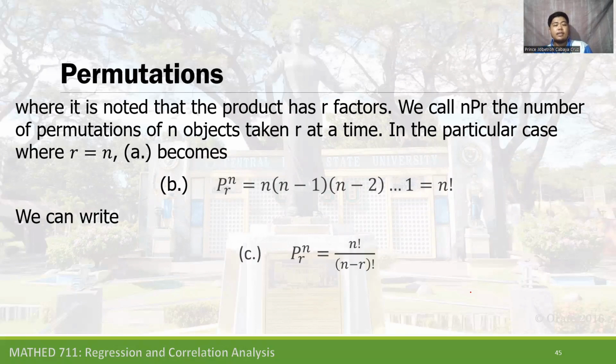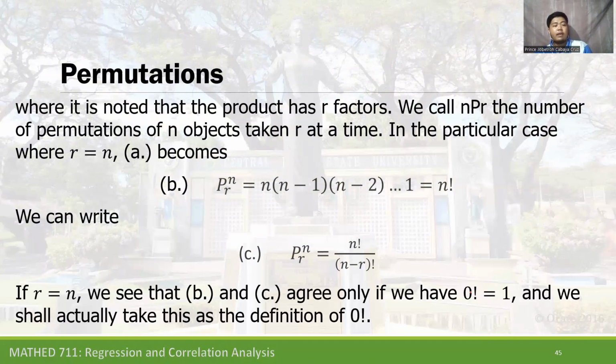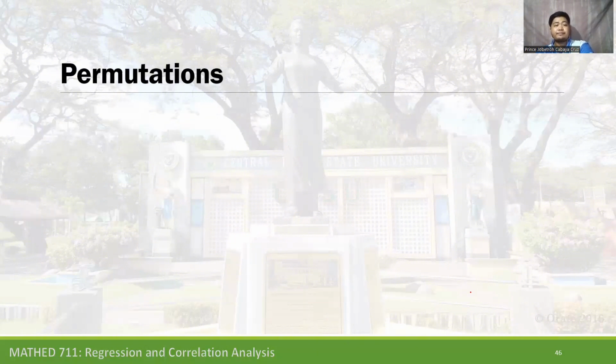We can write nPr, n objects taken r at a time, equal to n factorial divided by n minus r factorial. If r is equal to n, we see that (b) and (c) agree only if we have 0 factorial equal to 1, so we shall actually take this as the definition of 0 factorial.